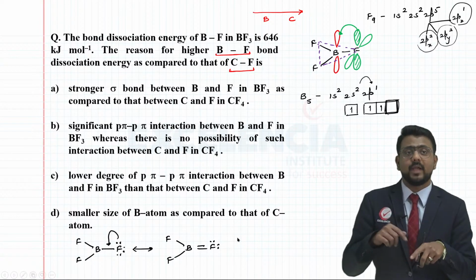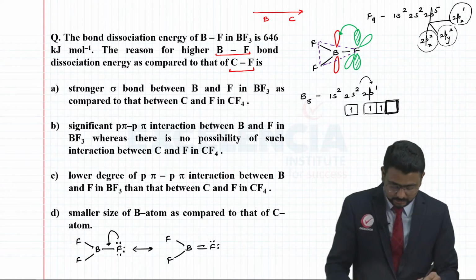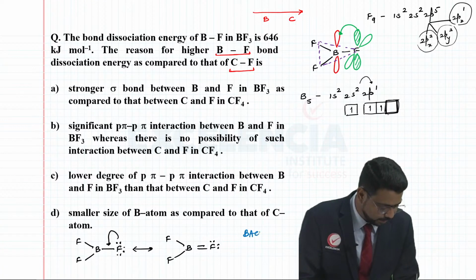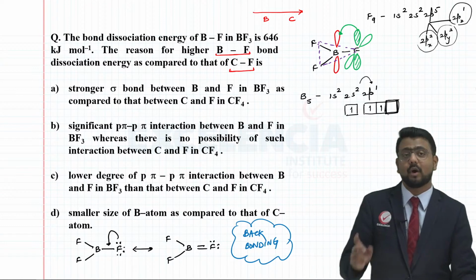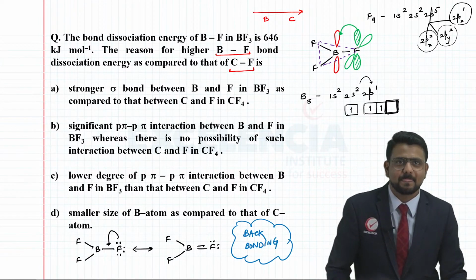Likewise, the double bond may get shifted. I mean, each of the fluorines can donate its electrons to boron, right? So this is the concept of what we call back bonding. This is the concept of back bonding which is happening in the case of the BF3 molecule.